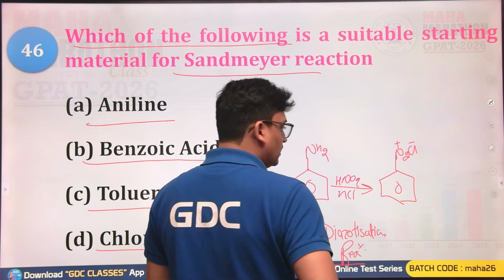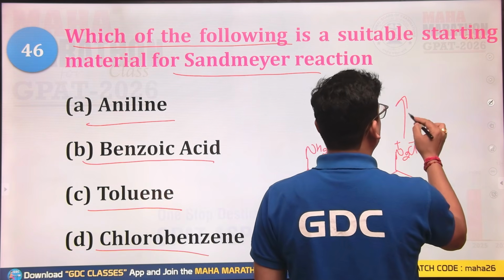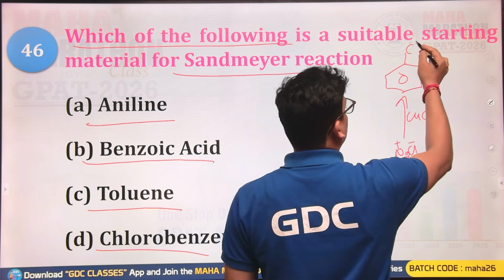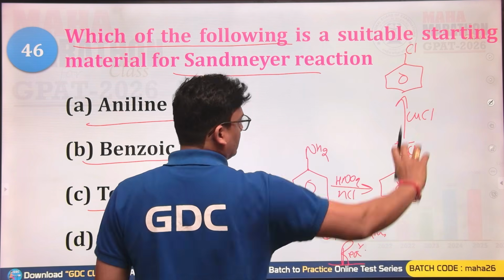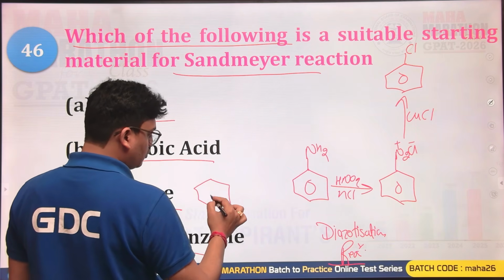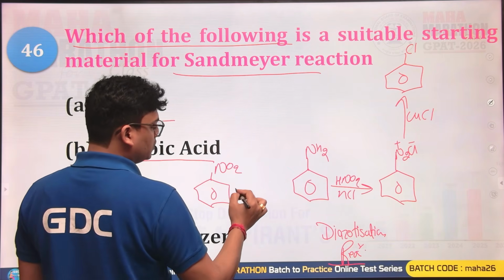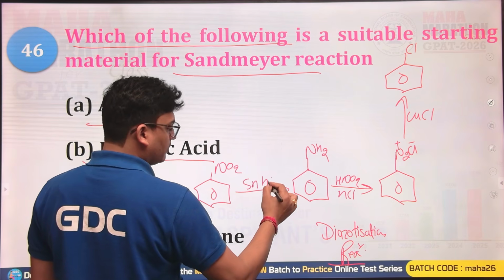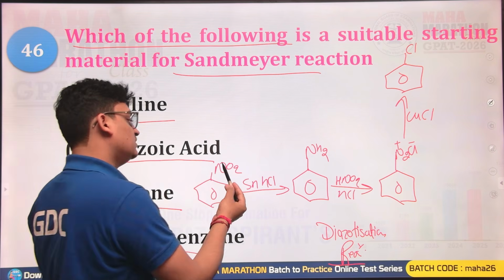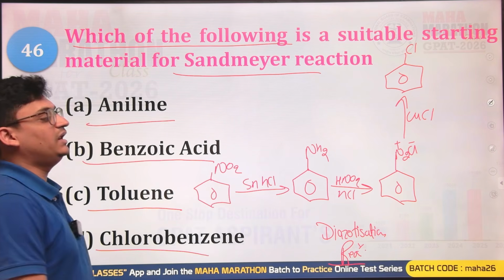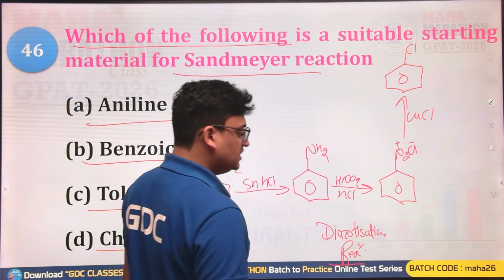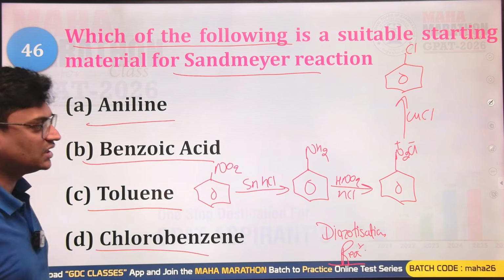Diazotization reaction, and after this you will be using any copper halide, let's suppose CuCl, which will convert it into chlorobenzene. Okay, so this is the Sandmeyer reaction. Suppose you are having the nitro NO2 group, then you will be using Sn/HCl, and first of all you will be converting this NO2 into NH2, and then the NH2, that is the primary aromatic amine, will be converted into benzene diazonium salt, and this process is known as the diazotization reaction.